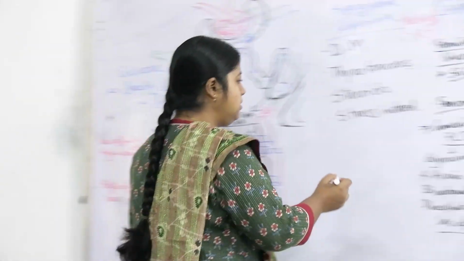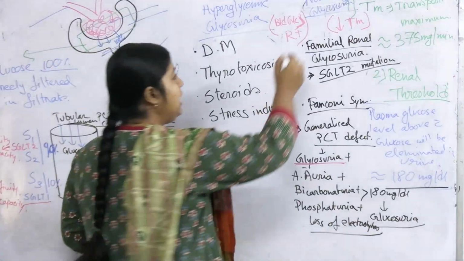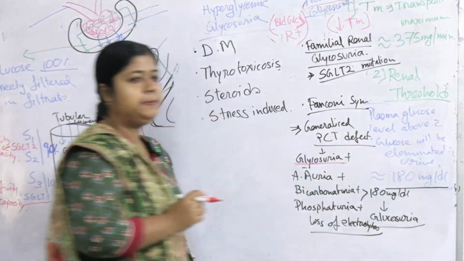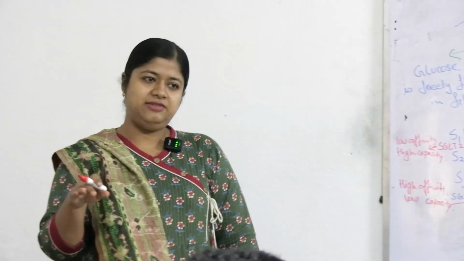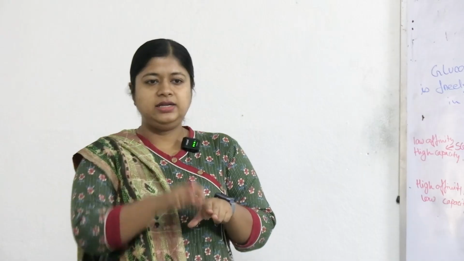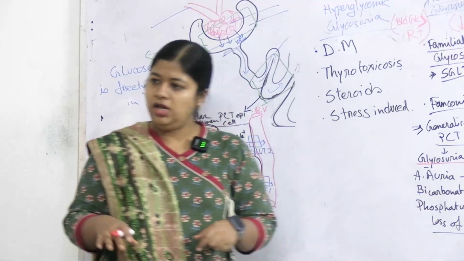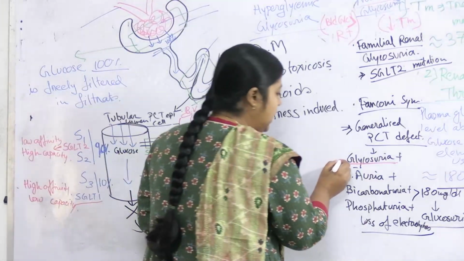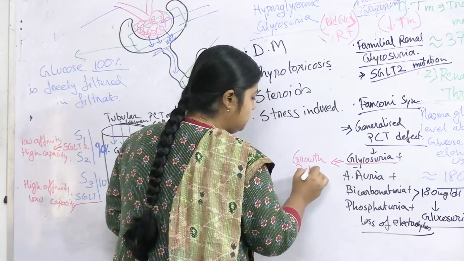Nothing can be reabsorbed. So if glucose is being eliminated in urine in a normoglycemic condition, what will happen? Normoglycemic means the patient has a normal blood glucose level, and along with it glucose is continuously getting excreted. So the blood glucose level will fall, and in a child it will result in growth retardation.